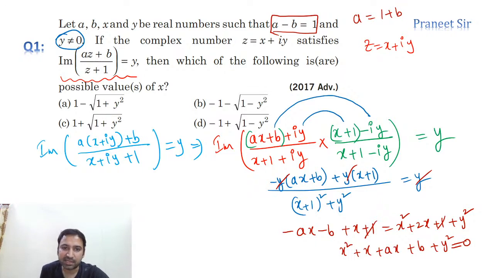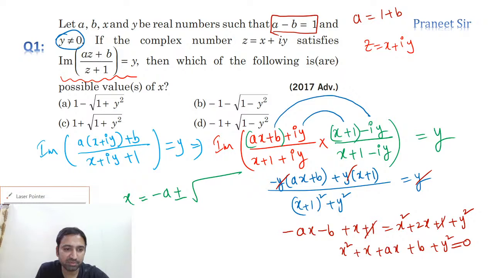So now tell me, guys, can we calculate x value in terms of y? It is a quadratic equation in x, guys. Can I calculate x value in terms of y? Let's calculate x in terms of y. So if you use this quadratic equation, x value, how much are we getting, guys? x is equal to minus b plus or minus square root of b square. Oh, one second. Here we are making a mistake.